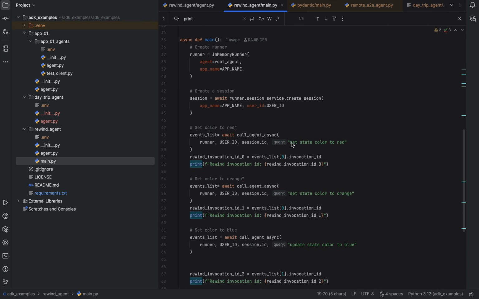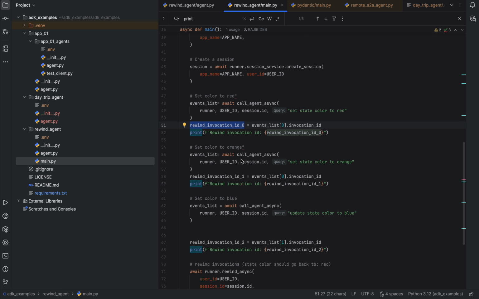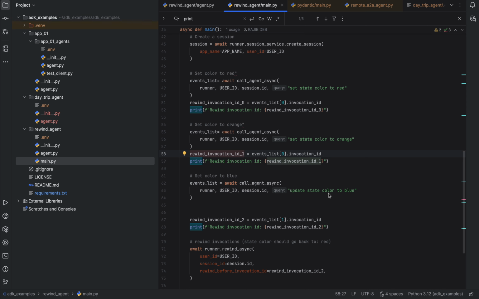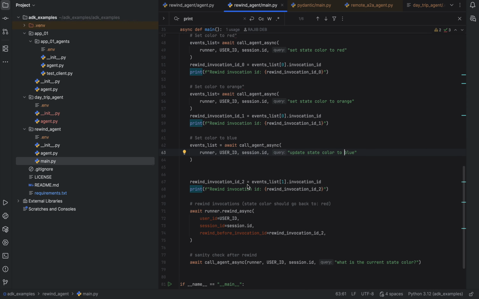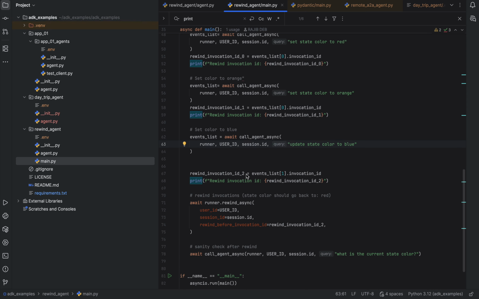The first time I'm setting the color to red, and then I'm storing the invocation ID of this event into rewind invocation ID 0. Next, I change it to orange and store the invocation ID in invocation ID underscore 1. Next, blue, and store it under invocation ID underscore 2.